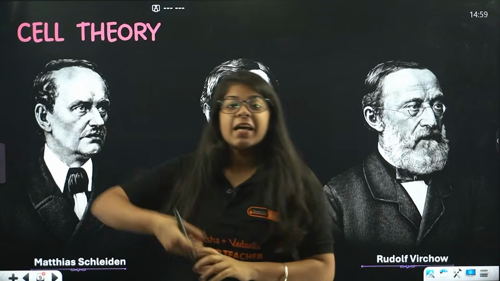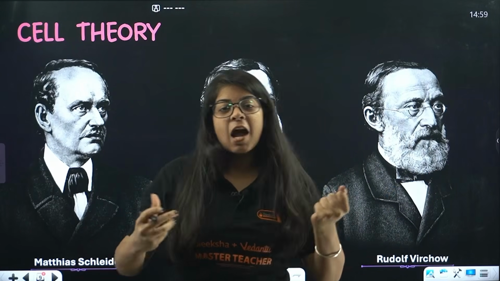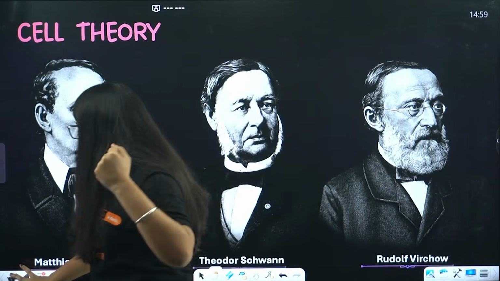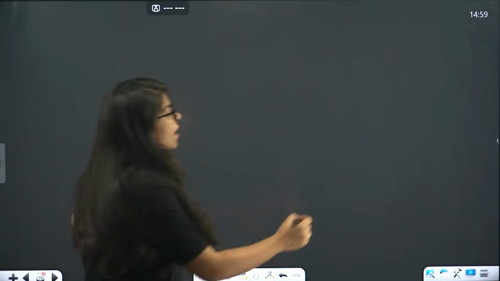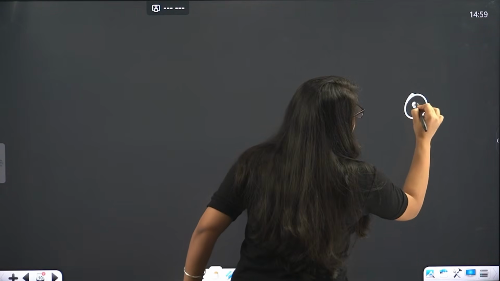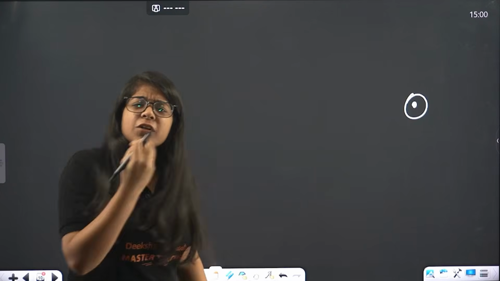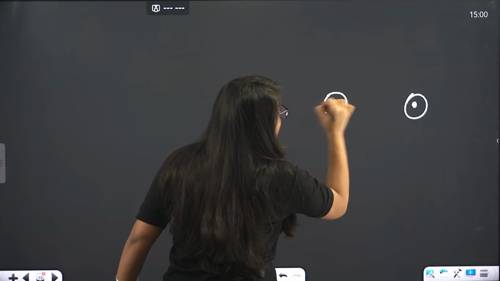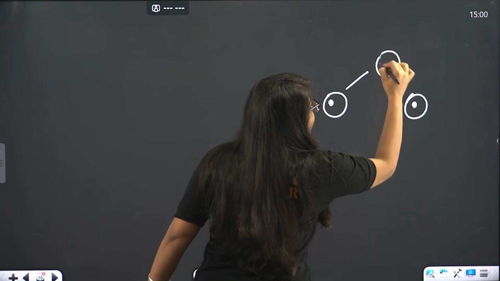Then came Rudolf Virchow. What did he say? Rudolf Virchow says that every cell is made up of its previous cell, and that previous cell is made up of its previous cell. How? What are you saying? It means that we have a cell. Okay, we have this cell. Done. How did it originate? It came from a previous cell which broke into different cells.